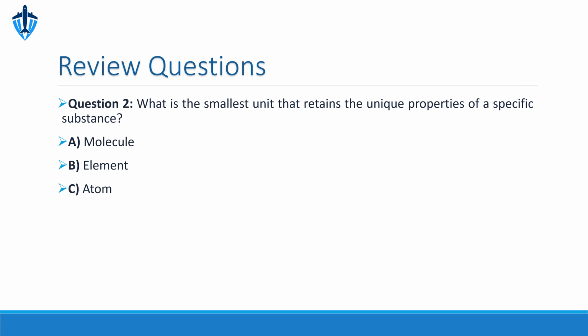Question 2. What is the smallest unit that retains the unique properties of a specific substance? A, molecule, B, element, C, atom. The correct answer is C, atom. As we mentioned earlier, each atom is the smallest unit that still holds the character of a specific element. Molecules are formed from atoms bonded together, and elements are a combination of one type of atom.